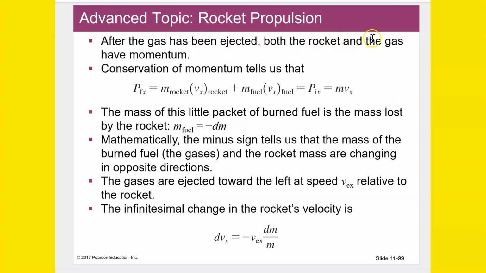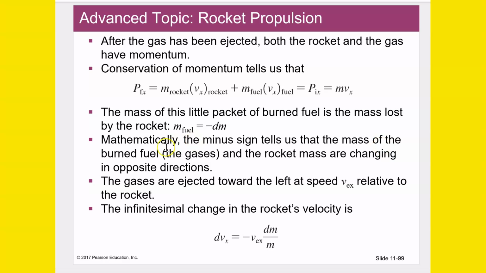After the gas has been ejected, both the rocket and the gas have momentum. Conservation of momentum tells us the mass of the rocket times the velocity of the rocket plus the mass of the fuel times the velocity of the fuel equals the initial and final momentum of the system. The mass of this little packet of burned fuel is the mass lost by the rocket. So if it's an infinitesimally small packet, if we're thinking of this as a continuous thing, then we would call that negative dm, like differential of mass. So a small, infinitesimally small amount of mass.